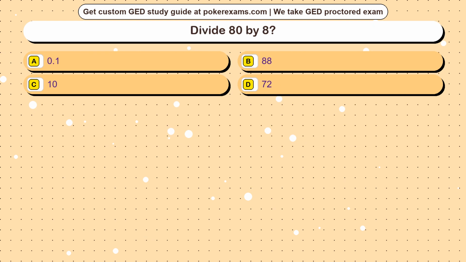Question 22. Divide 80 by 8. Option A is 0.1. Option B 88. Option C 10. Option D 72.